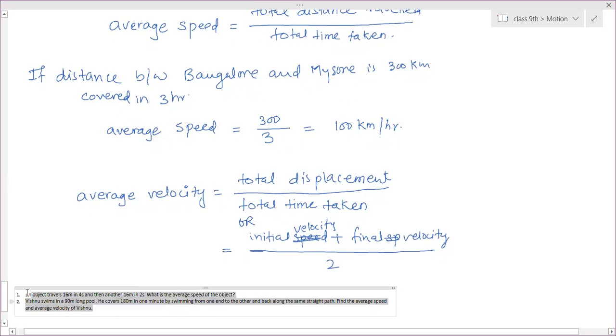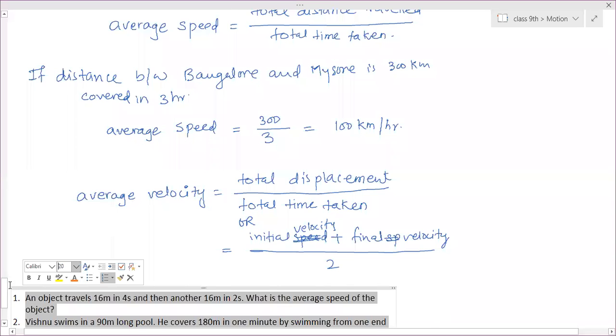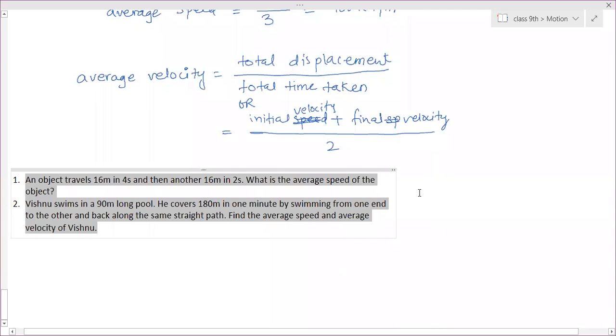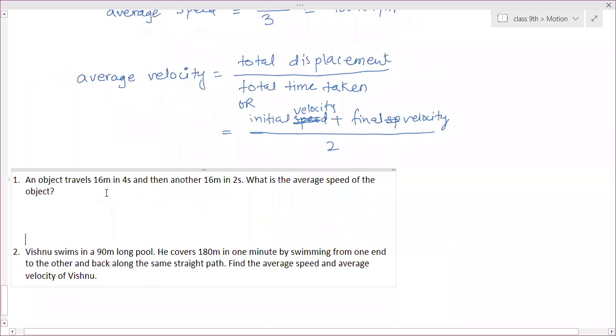Done, ma'am. Okay. Simple question numericals based on this part.